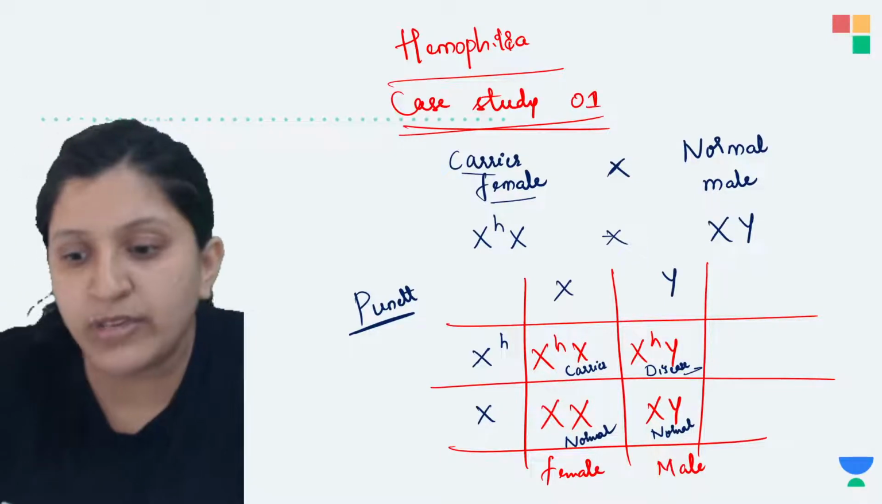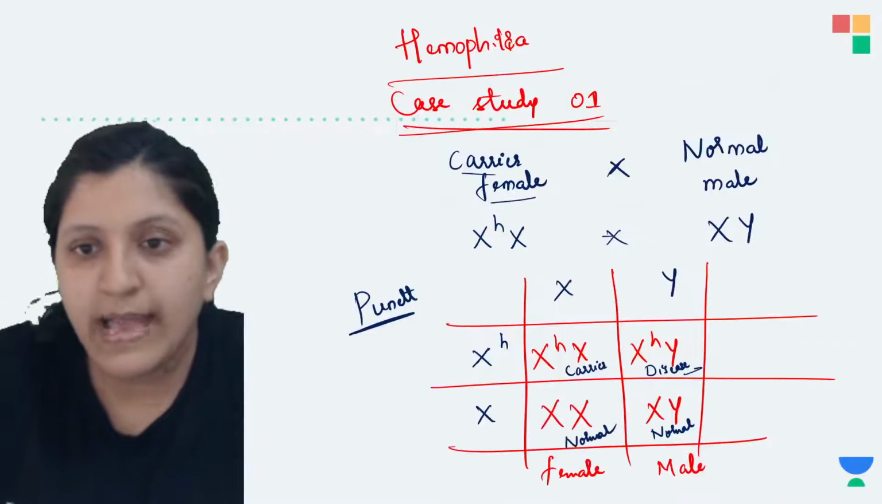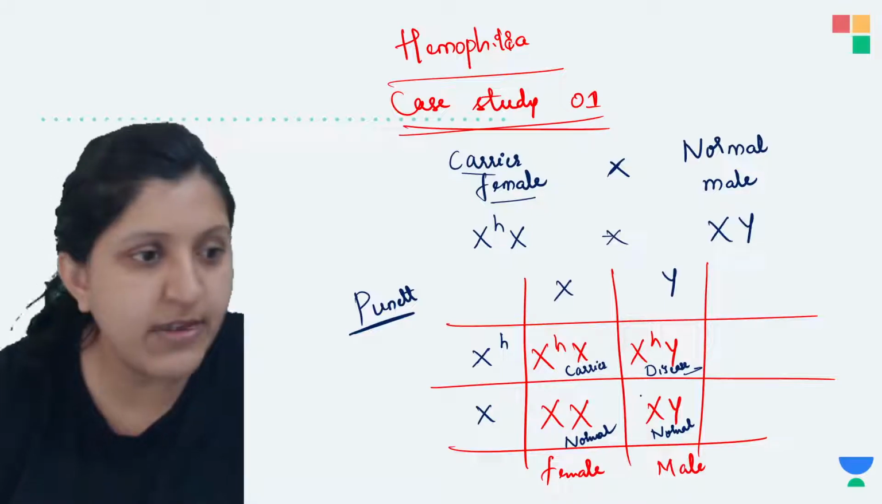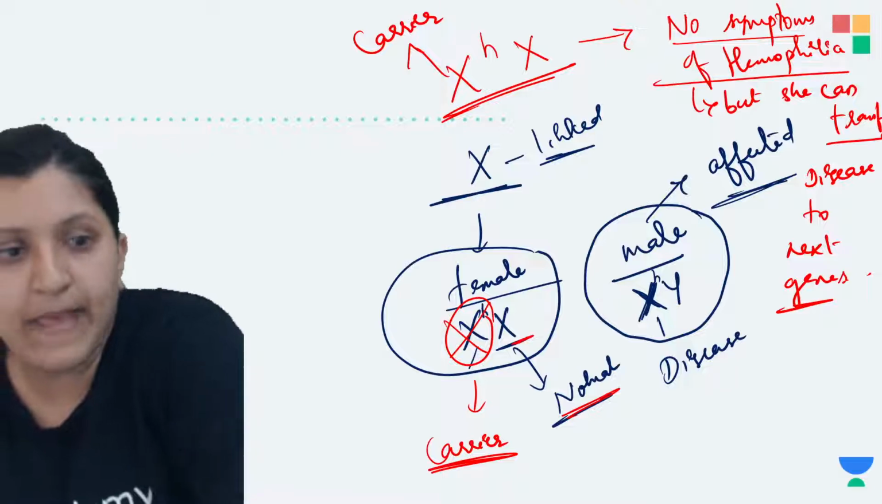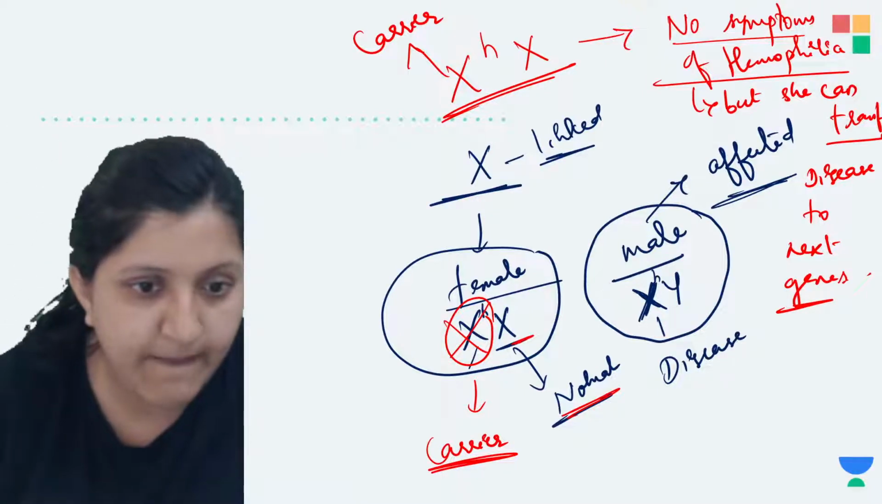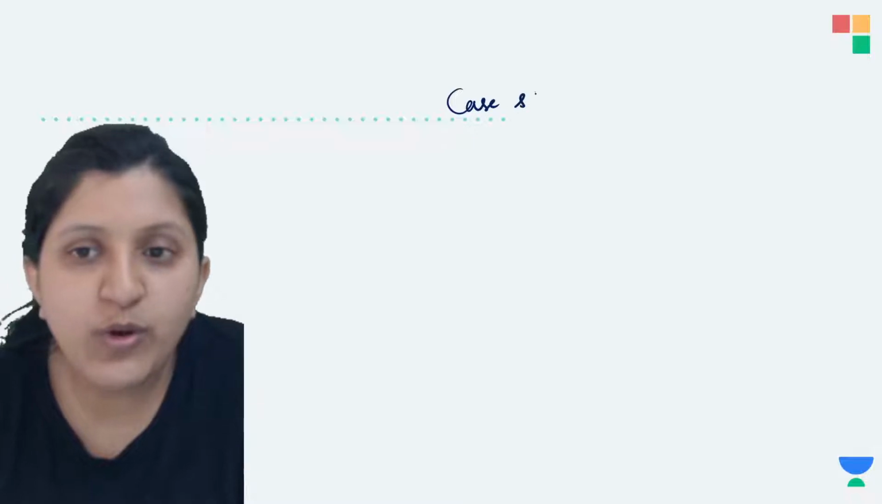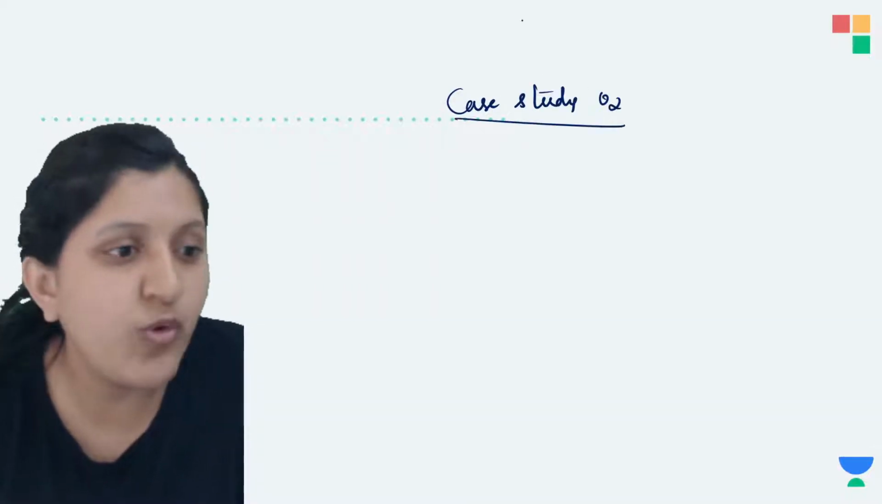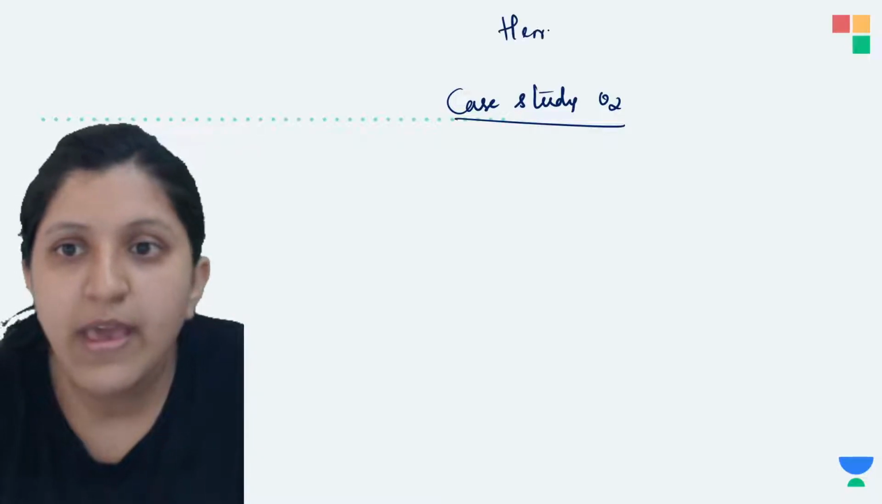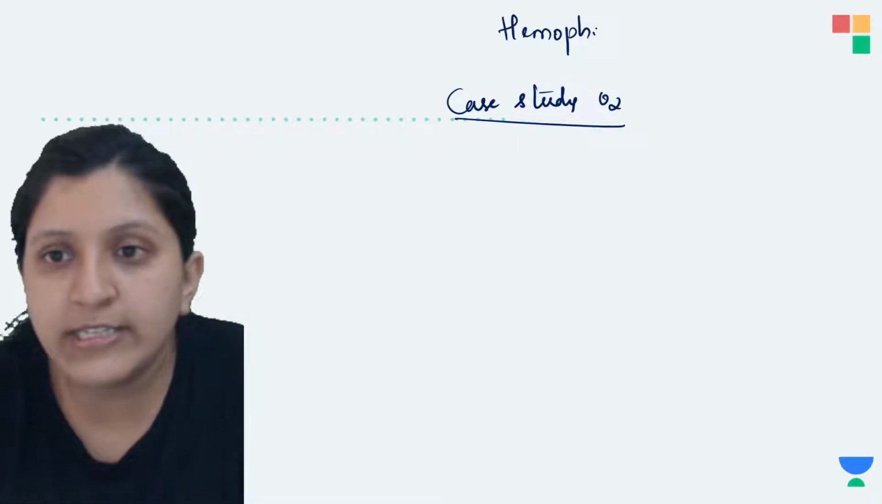So let's see one more thing now. I'll just explain it to you here itself. That is case study 2. So this is case study number 2, with respect to hemophilia itself. So we will do the hemophilia condition itself now.